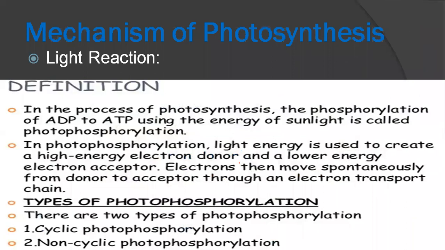Dear students, if we see the mechanism of photosynthesis, how this process is going on, you know that with the help of carbon dioxide plus water, in the presence of chlorophyll and sunlight, we get what?